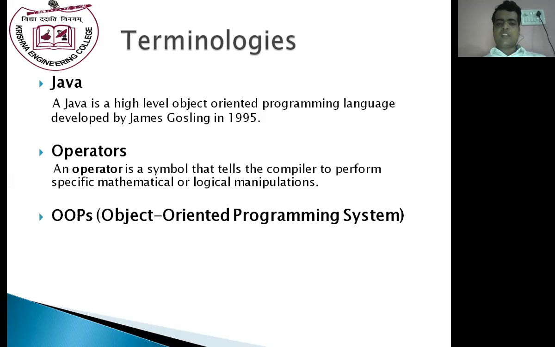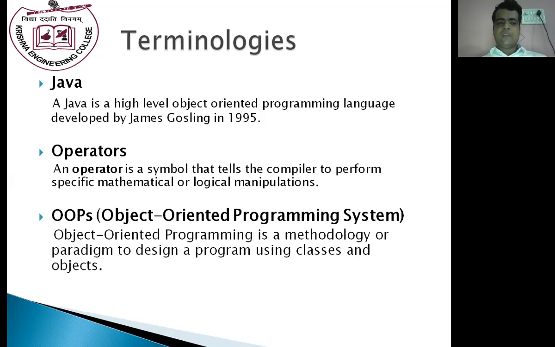OOPS, Object-Oriented Programming System. Object-oriented programming is a methodology to design a program using classes and objects. Or in other words, the programming language which follows the features of object-oriented programming, OOPS, is known as an object-oriented programming language.